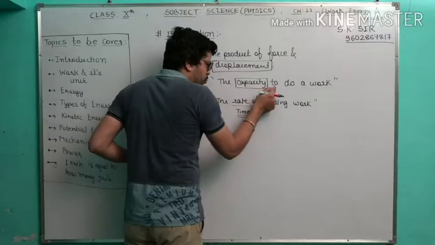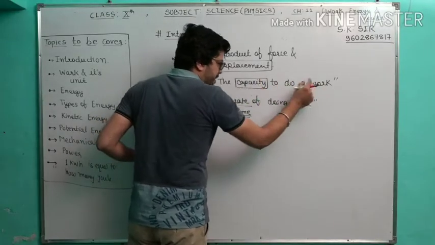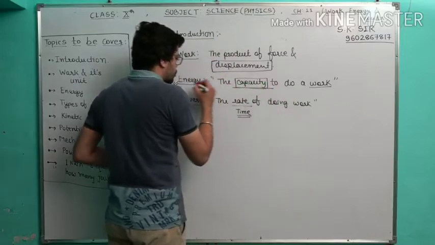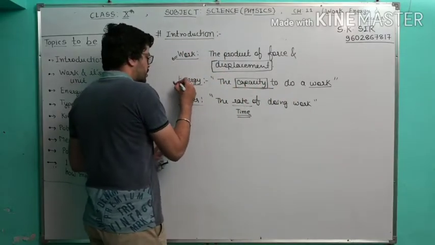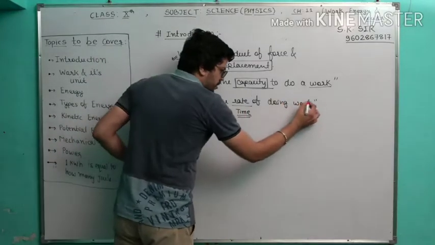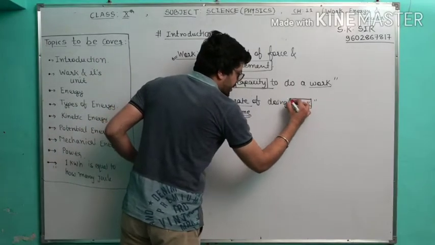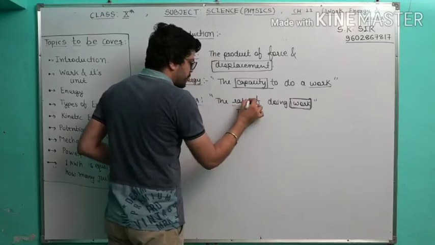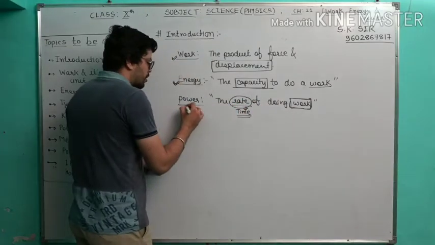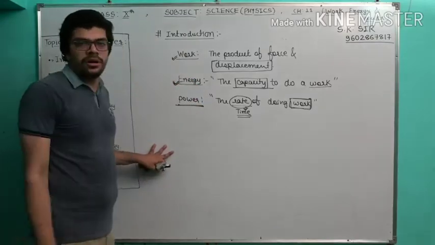The capacity to do work. When we are measuring the work according to the capacity, this is called energy. If we are measuring the work according to the rate, meaning time, it is called power.